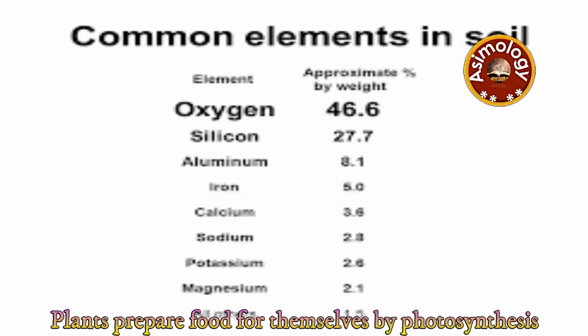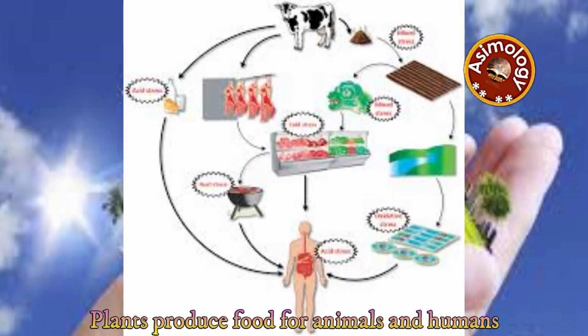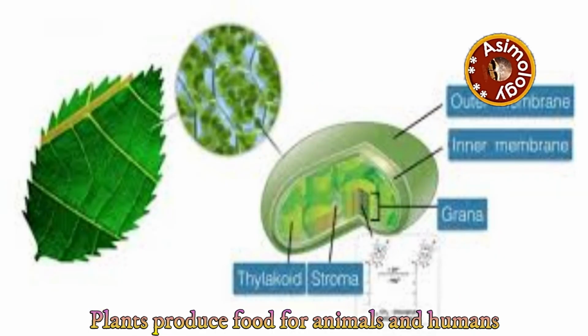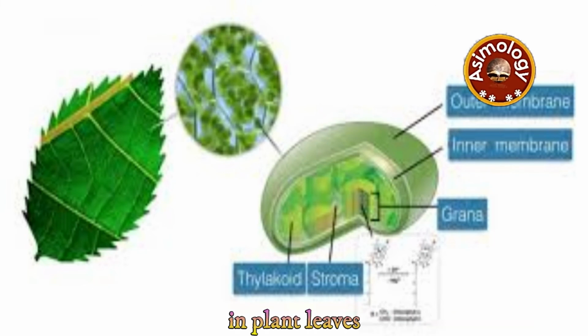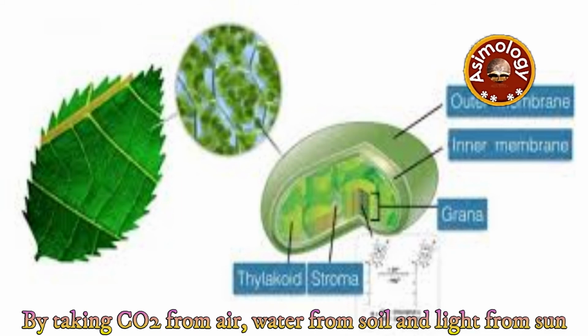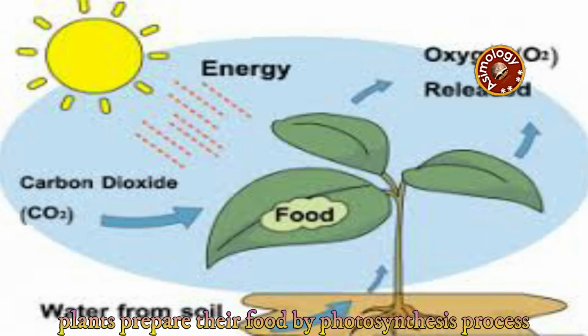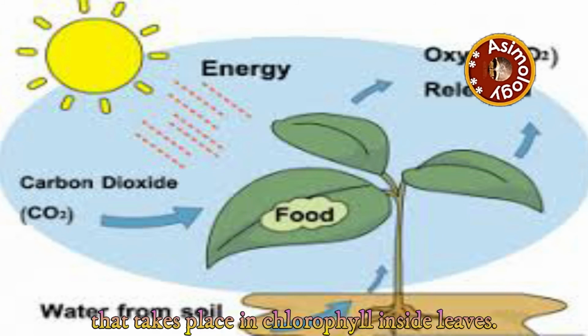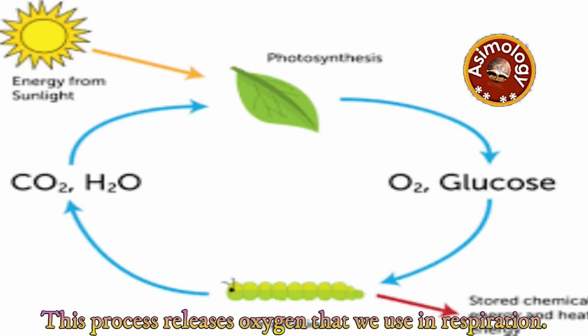Plants prepare food for themselves by photosynthesis. Plants produce food for animals and humans. Magnesium is an important component of chlorophyll in plant leaves. By taking CO2 from air, water from soil and light from sun, plants prepare their food by the photosynthesis process that takes place in chlorophyll inside leaves. This process releases oxygen that we use in respiration.